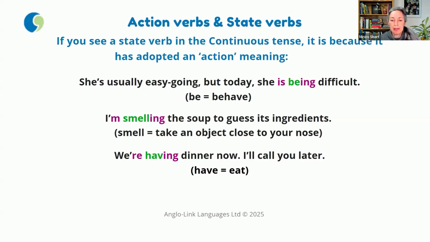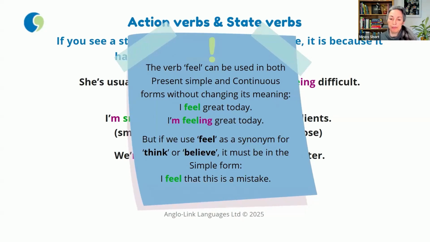So, having said that, there is this one verb you need to be careful of because it can confuse you, and it's the verb feel. That for some reason it can be used both in the simple form and the continuous form without changing its meaning. So you can say I feel great today, or I feel great now, or I'm feeling great today.